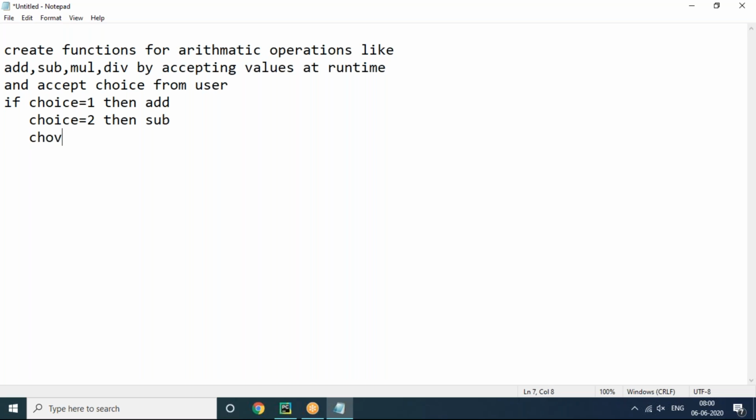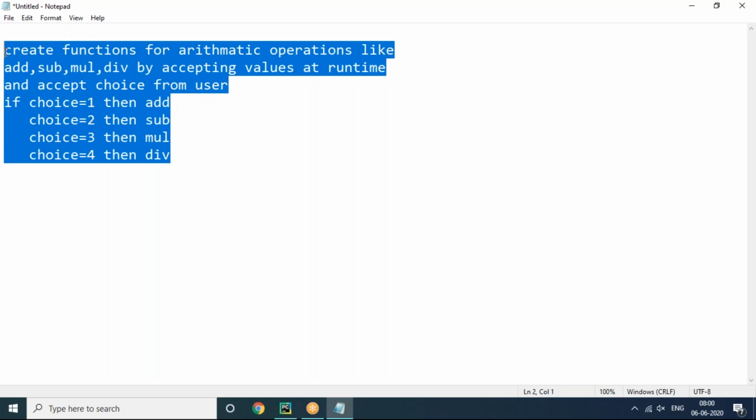If choice equals 3, then multiply. Choice equals 4, then division. You have to do this. So I'm copying and pasting this task into the chat box, you can get it here. So my requirement is, you just prepare the functions. Four functions you have to prepare.